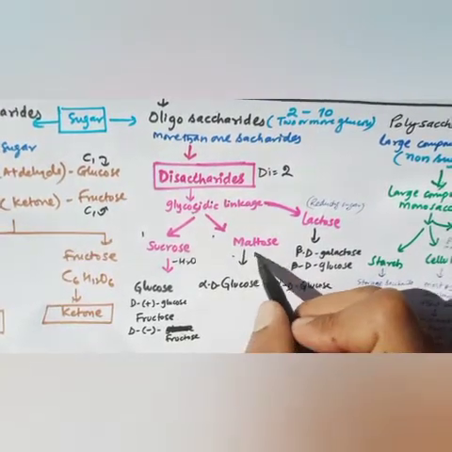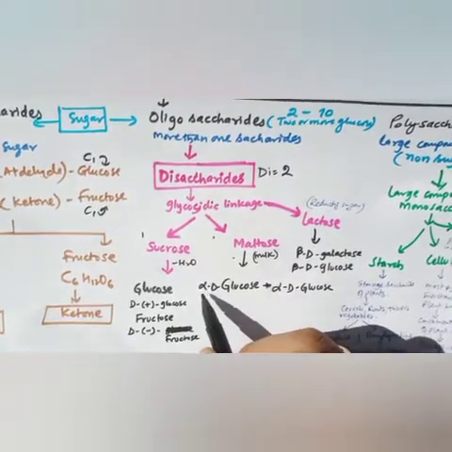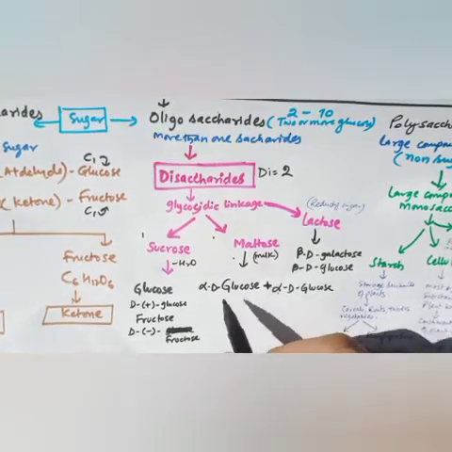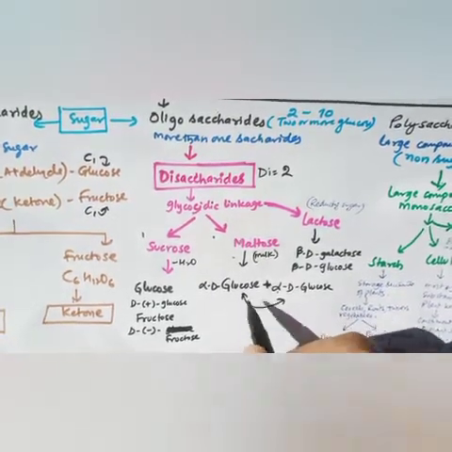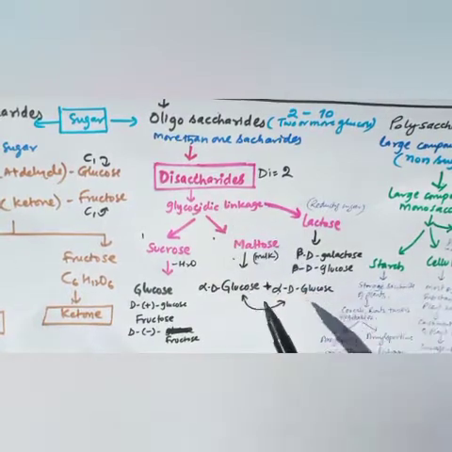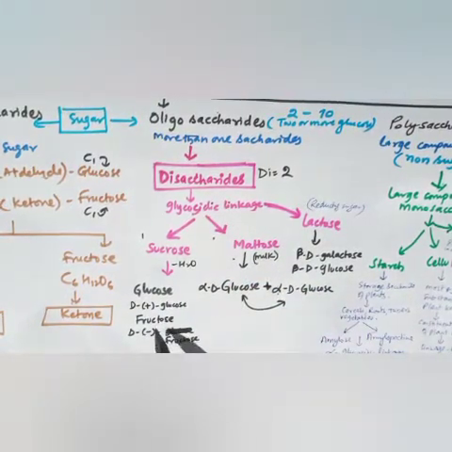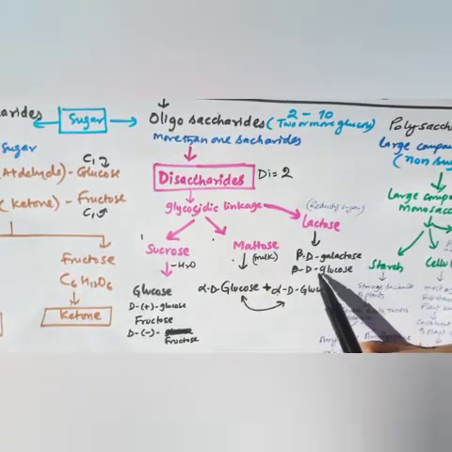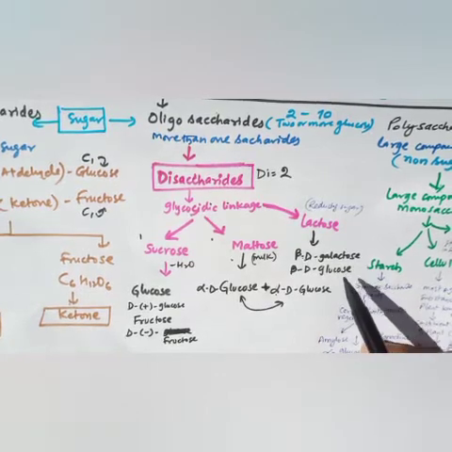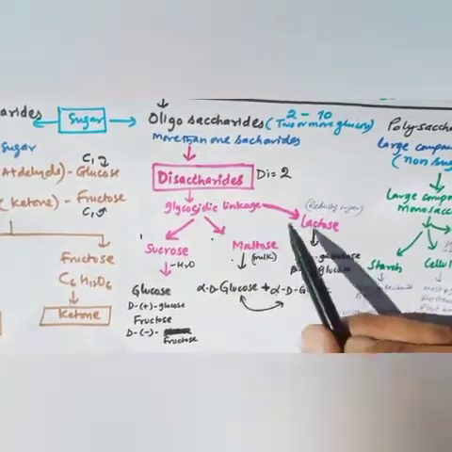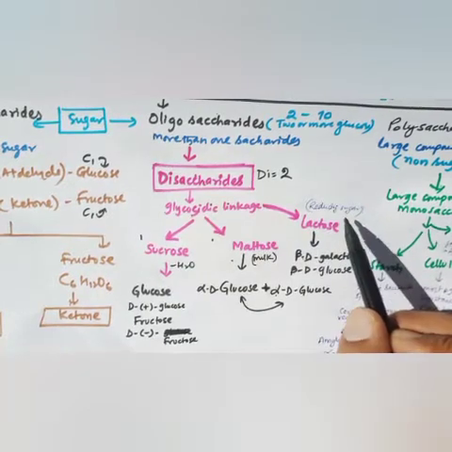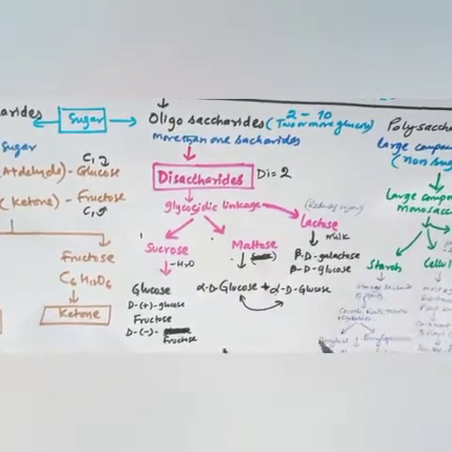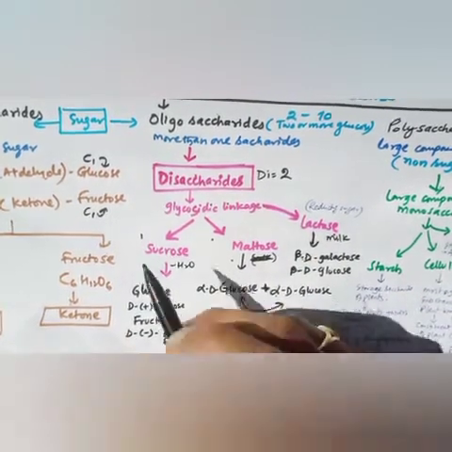Maltose is sweet in taste: alpha dextroglucose plus alpha dextroglucose. It means that when 2 glucose link with the help of glycosidic linkage, they form maltose. When 1 glucose and 1 fructose link, they form sucrose. When 1 dextro galactose and 1 beta dextroglucose, galactose and glucose, link with the help of glycosidic linkage, they form lactose, which is a reducing sugar. Lactose is present in milk. So all these 3 examples are of disaccharide.